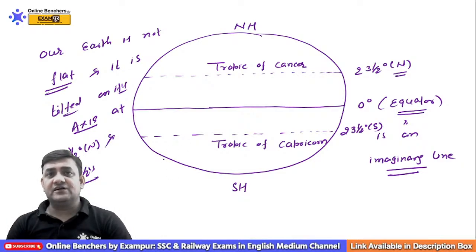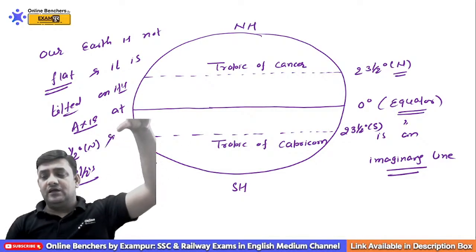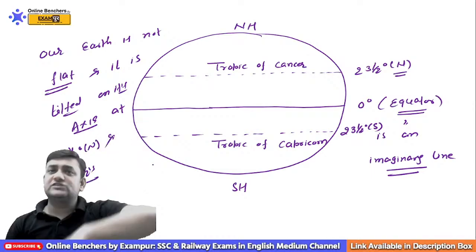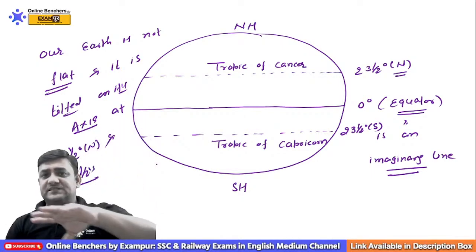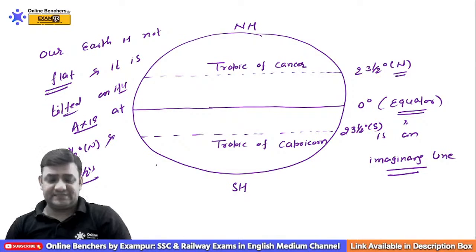And since our Earth is tilted, when the rays of the sun fall on our Earth's surface, they are slanted.